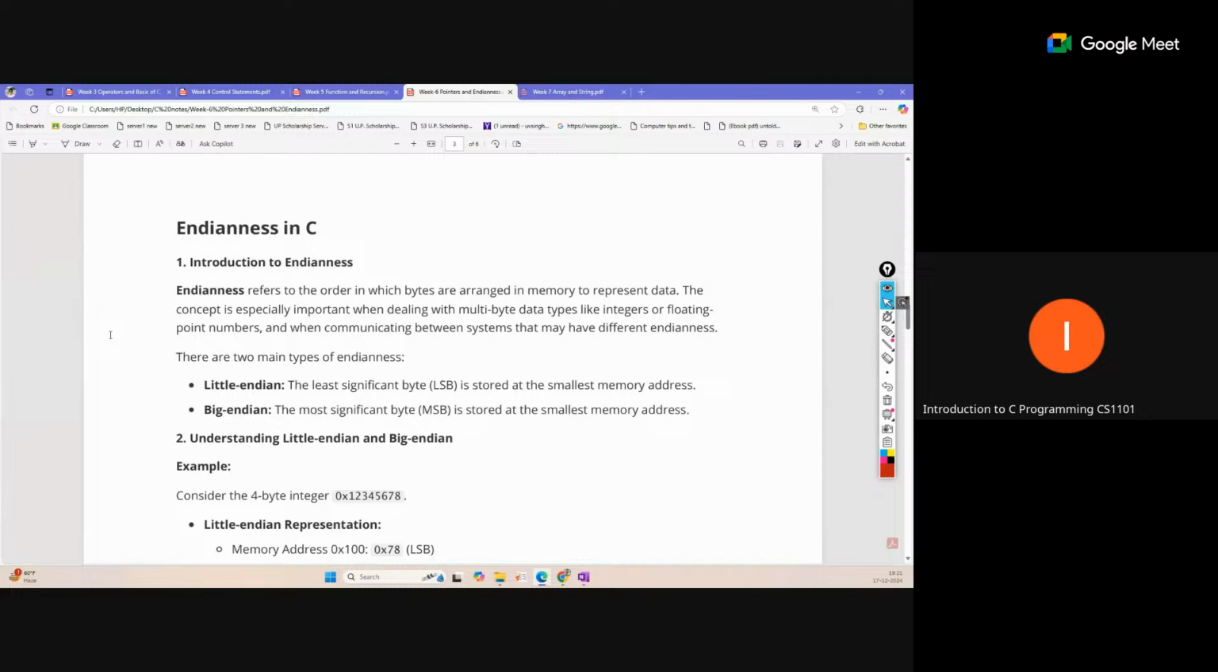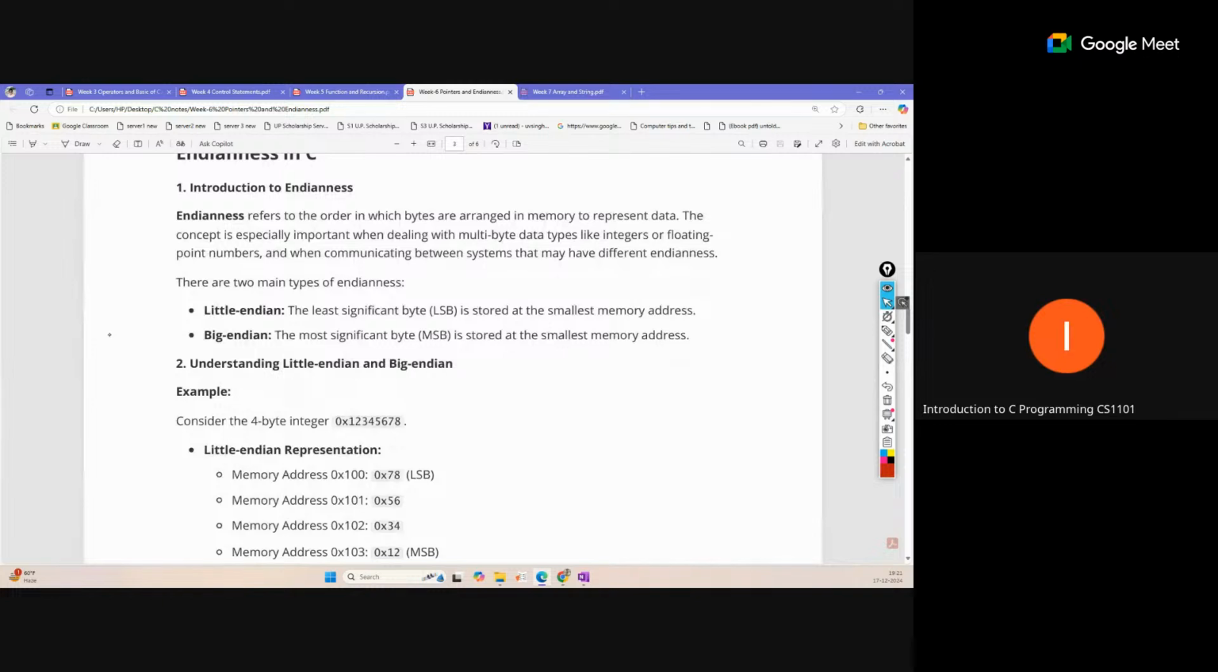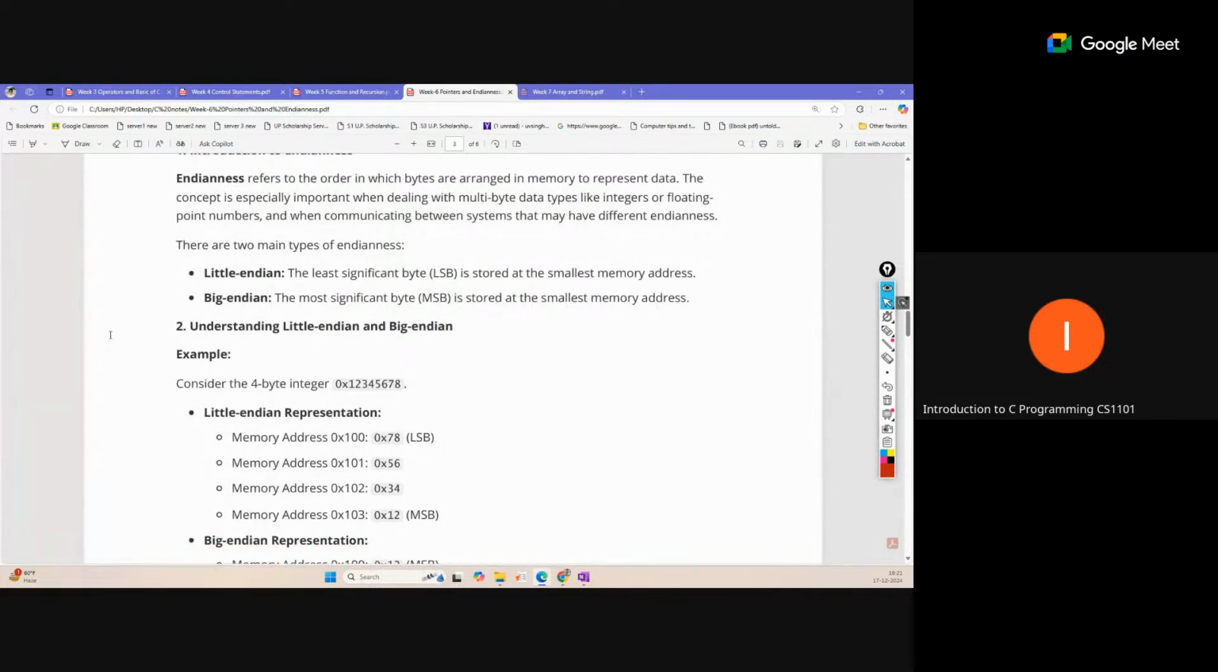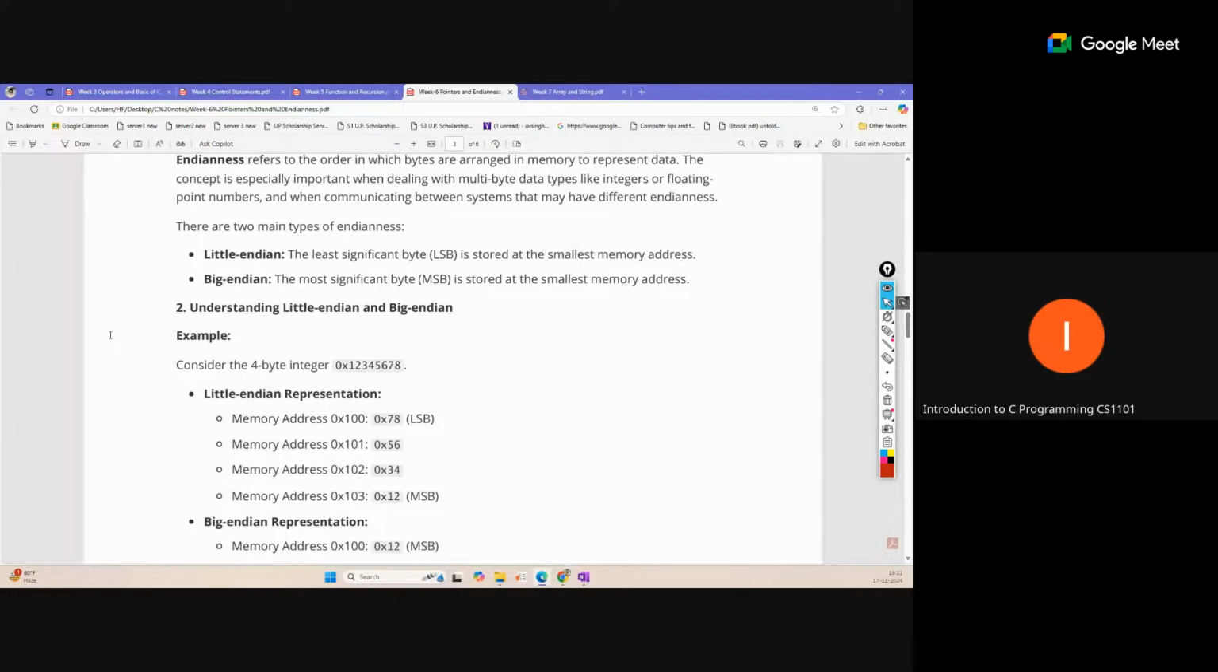In little endian, the least significant byte is stored at the smallest memory address. You can understand this with an example. This is the value we have, a 4-byte value, and each byte contains 2 digits. Like this. Now, how will this value be stored in little endian representation? This is the address: 101, 102, 103, 104. We are taking this just as an example of a continuous order.